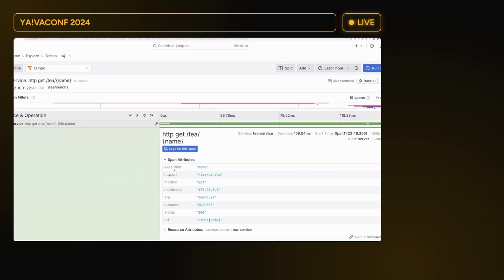So here you can see the span attributes. These are the key value names that I'm talking about. So for example, exception none or method get, etc. Since we are using the same library and same set of data to do the instrumentation for the metrics and tracing, what we can do is prepare some predefined parameterized metric queries, like for example, latency or throughput or something like this.